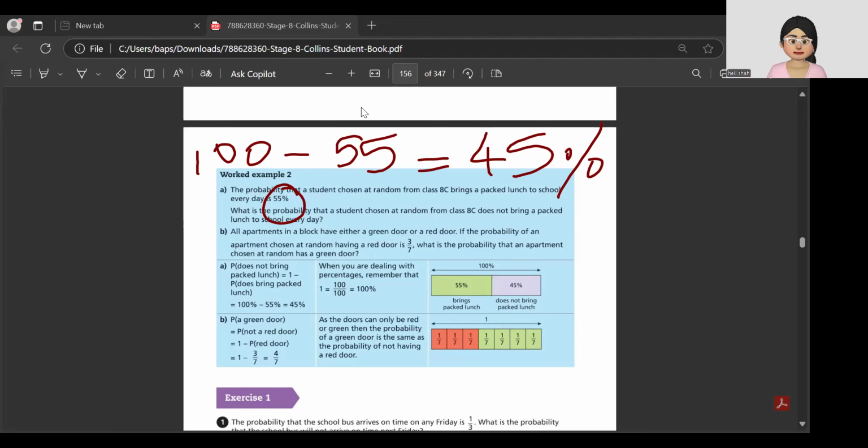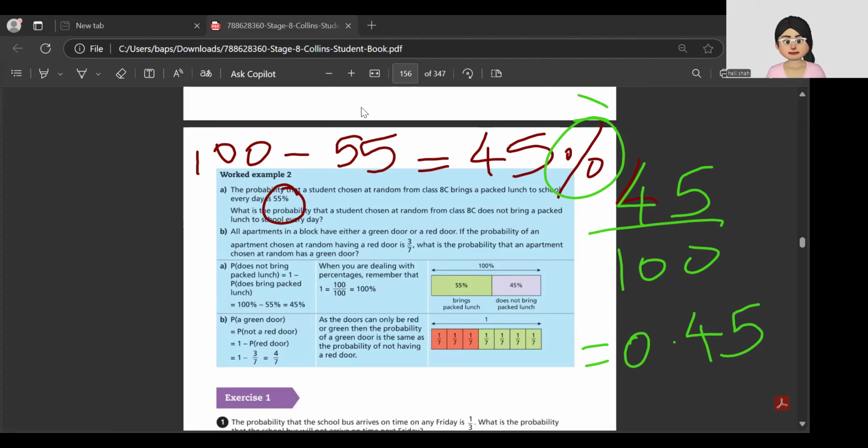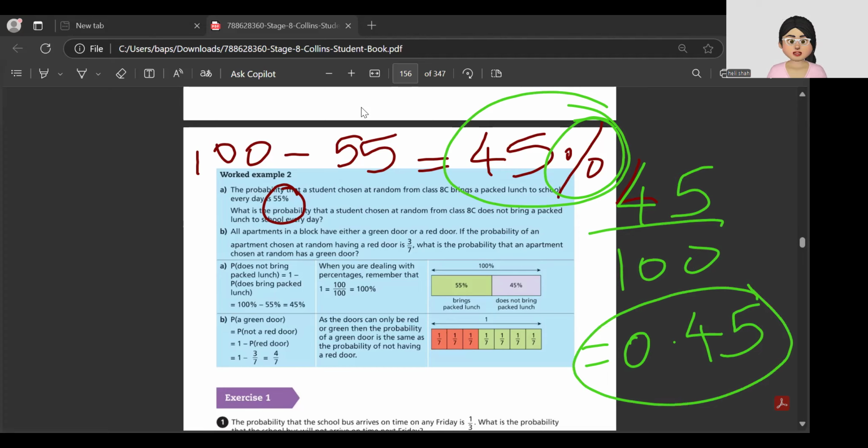But if you have to find it in numbers, you do 45 divided by 100. Whenever percentage is given, we divide by 100. So it's 0.45. So if you have to answer in percentage, it is 45 percent. But if you have to answer in numbers, it's 0.45. I hope now I made it easy for you.